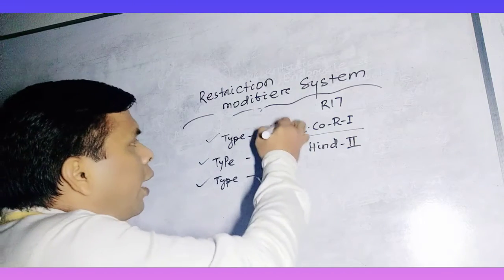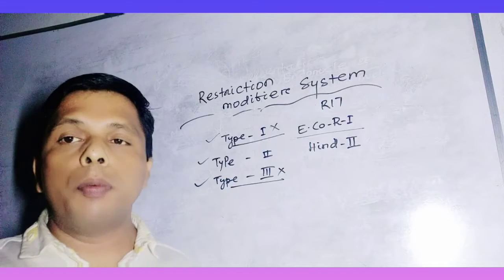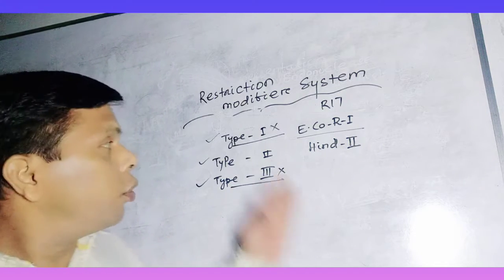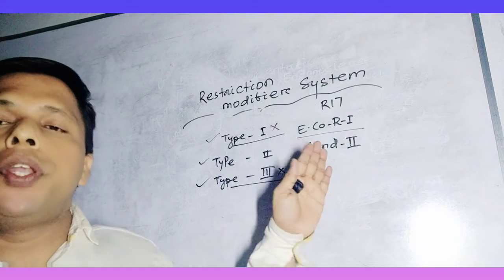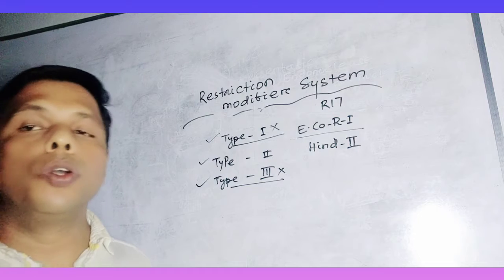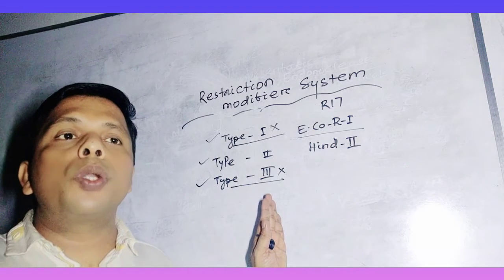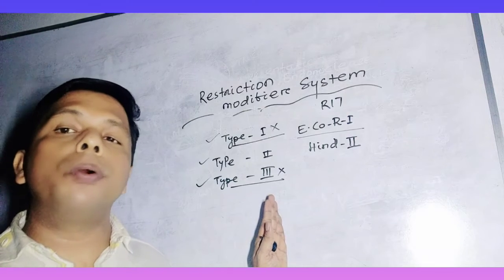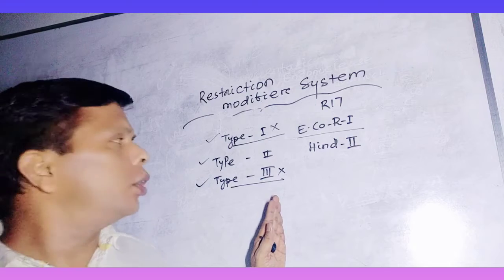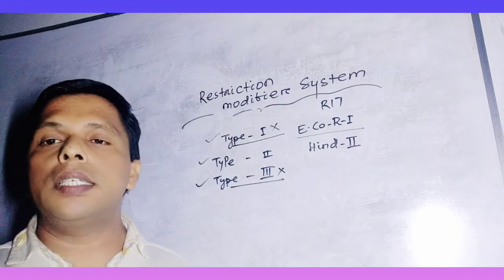Group 1 cleaves the DNA after the recognition site, and group 3 cleaves the DNA prior to the recognition site. So how is it possible to use them? It is not possible. So the most commonly used enzyme is EcoRII.